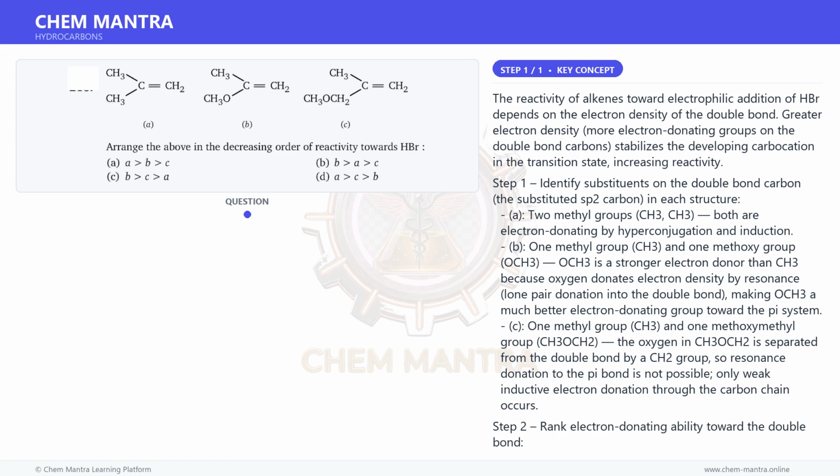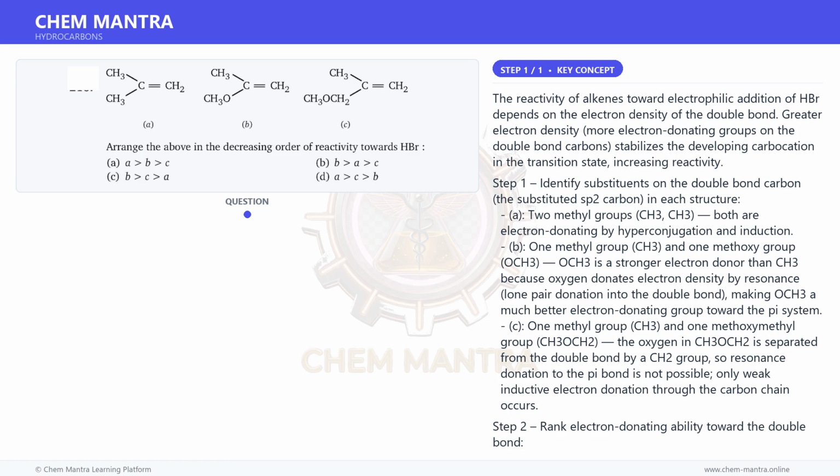B has OCH3 directly on the vinyl carbon, strongest electron donation to the double bond, highest electron density on C=C, most reactive toward HBr, the electrophile. Structure A has 2 CH3 groups, moderate electron donation, second most reactive.